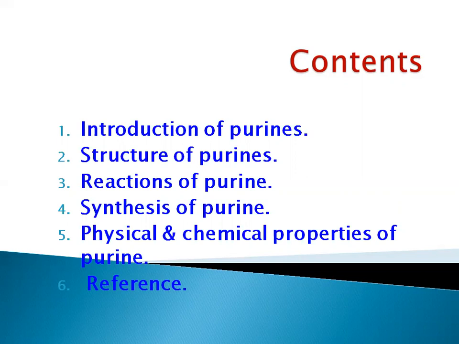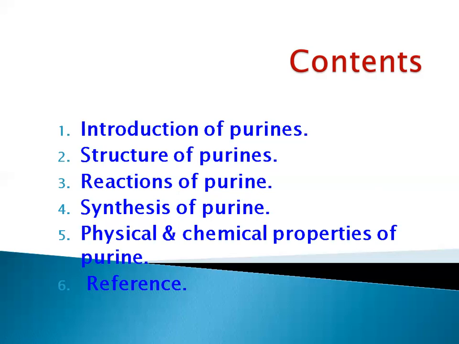In the first, introduction of purine, we are going to see about the scientist who discovered purine and in which year it was synthesized. After that, we are going to discuss the structure of purine. In that, we have to see which heteroatom is present in purine and which type of ring it will be. After that, in third, we are going to discuss reactions of purine, which type of reaction it gives. After that, we will see about synthesis, how purine is prepared.